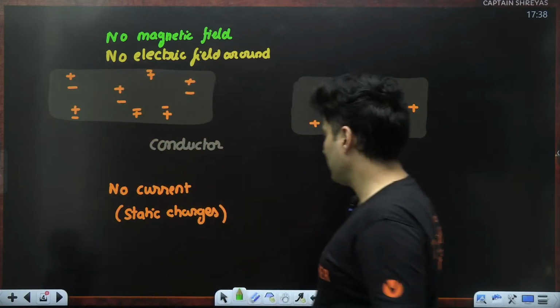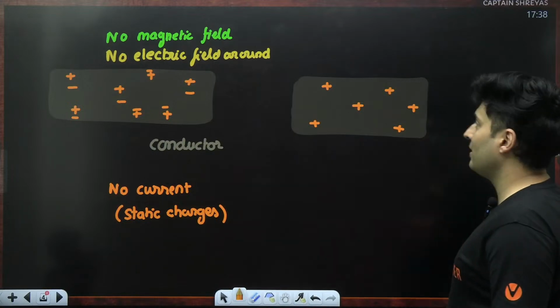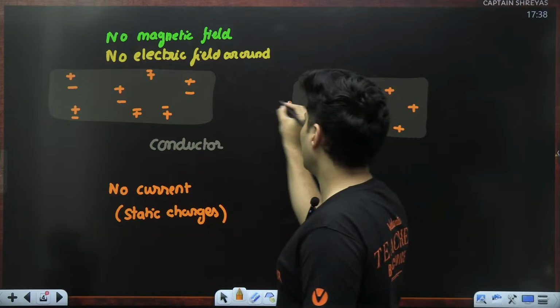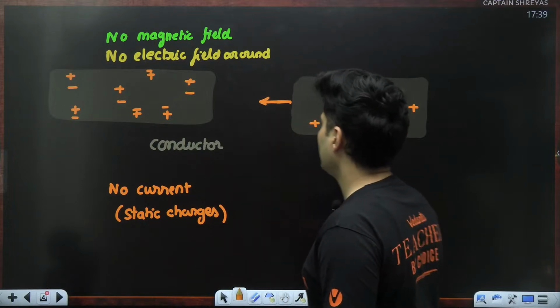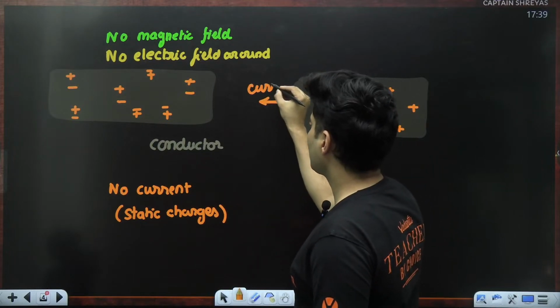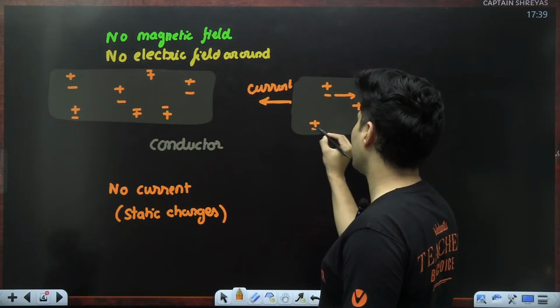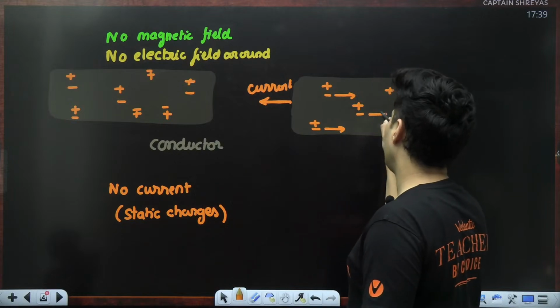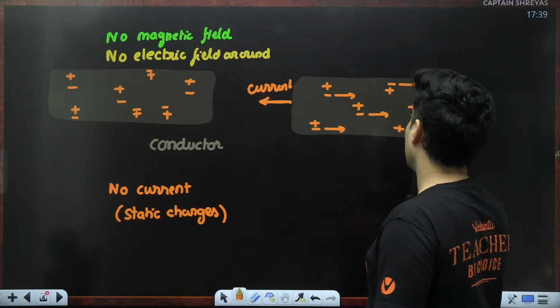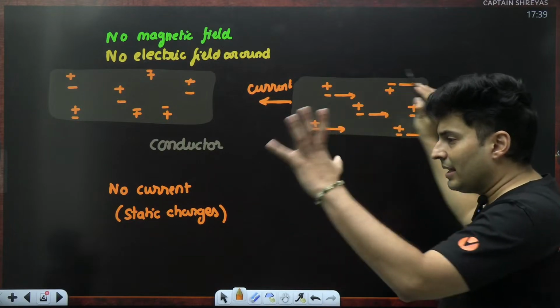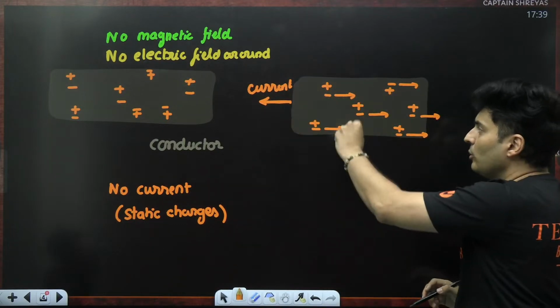But just imagine there is current now inside the conductor. Let's say, for example, the current is going maybe like this. If there is now current inside the conductor, which means the negative charges are going like this. Remember, the flow of electrons is opposite to the conventional direction of the current. So the electrons are moving like this. So now still, as a whole, the conductor is neutral.